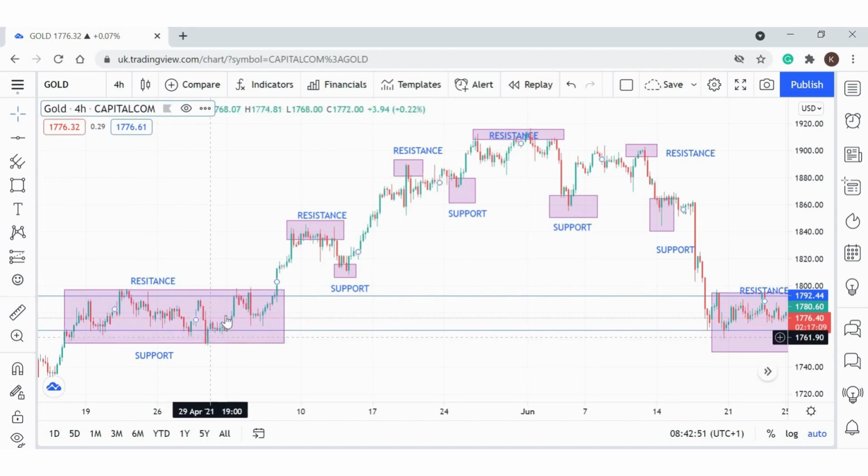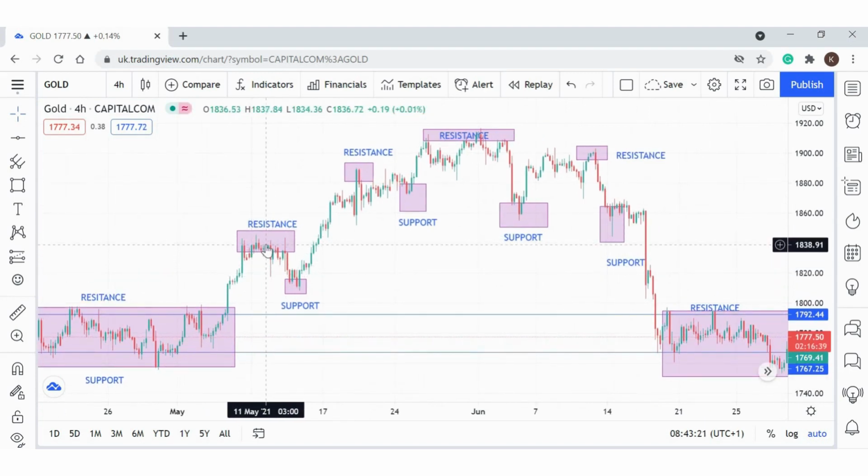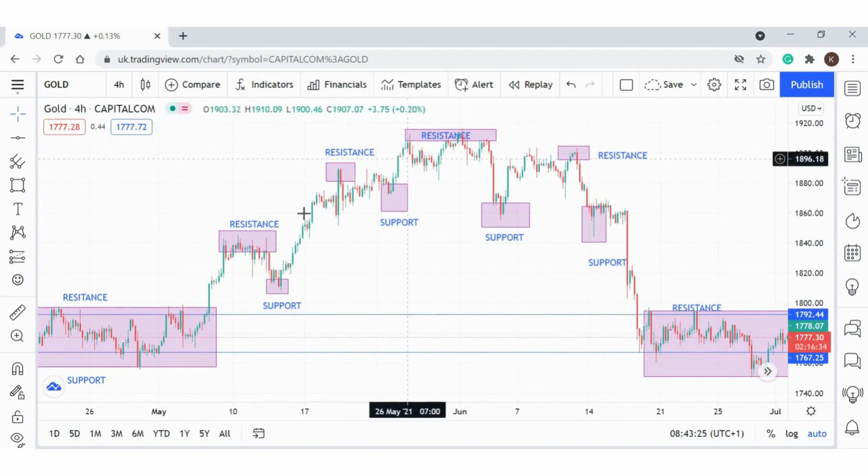Then the market does the second test at the resistance but cannot cross. Then it starts falling down again. The price is falling down. And after the third time, yes, they can break this area and close above the resistance. The market makes a new resistance at this area. As you can see, the market is doing the uptrend.